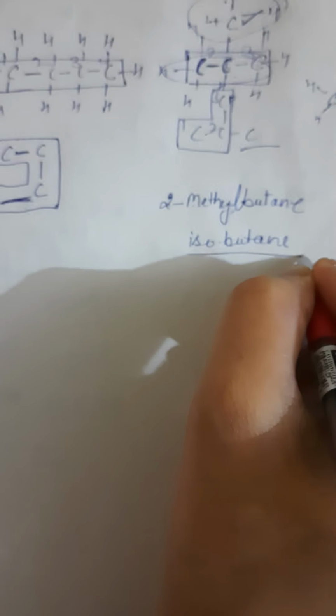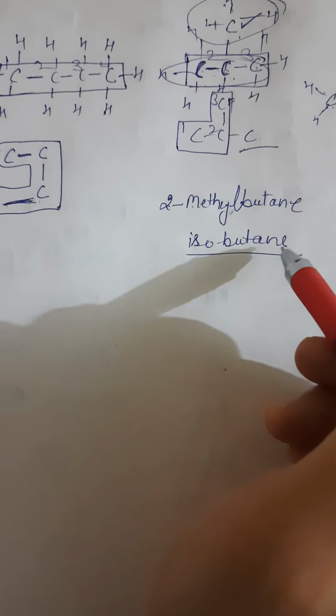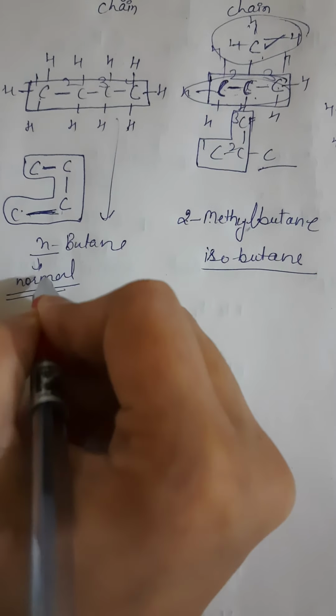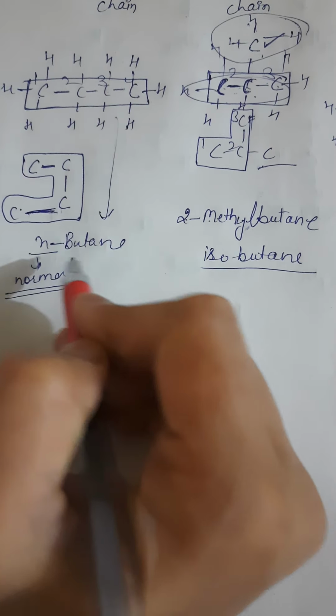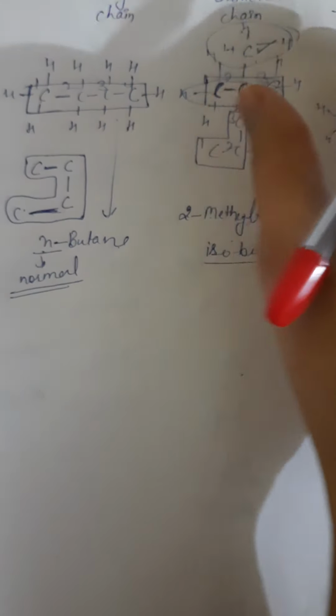You can also write it as isobutane. Why isobutane? Because 4 carbons are present. Iso means same, as in butane. And this is n butane. N stands for normal chain. It means a normal chain of carbon atoms is there, so n butane. Clear? This is the difference: straight chain, branched chain, cyclic hydrocarbons, these are the examples.